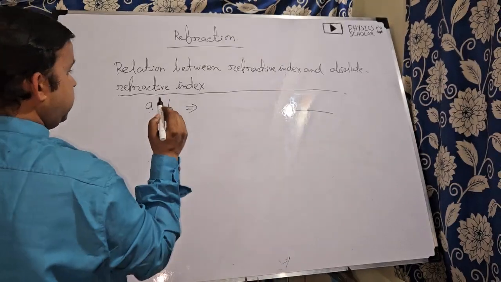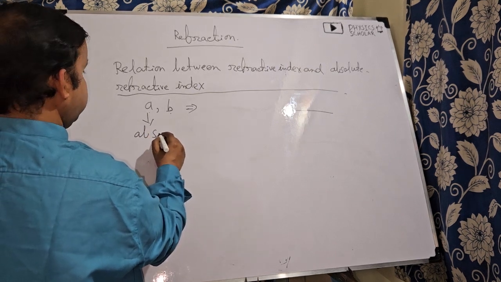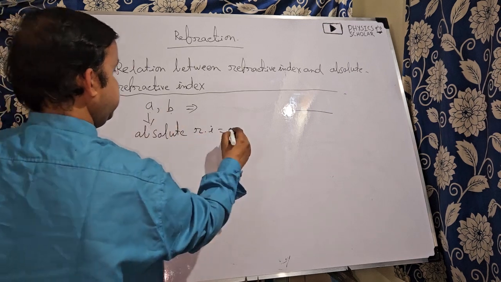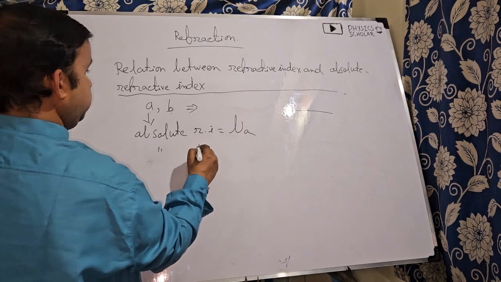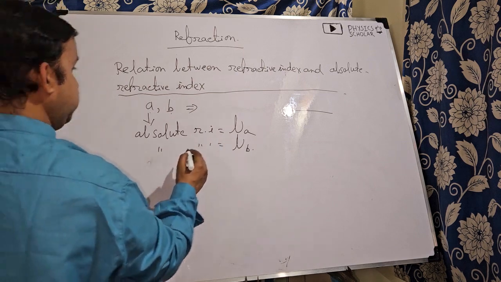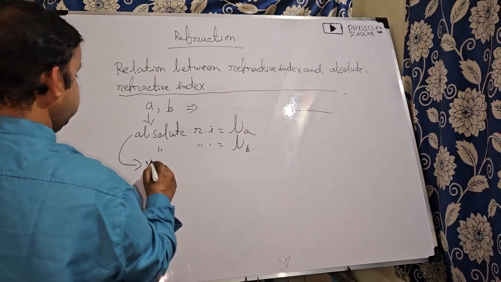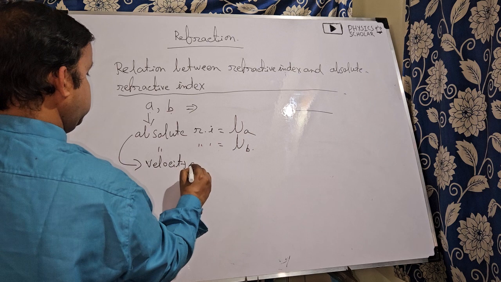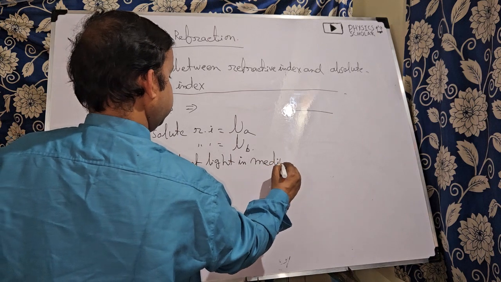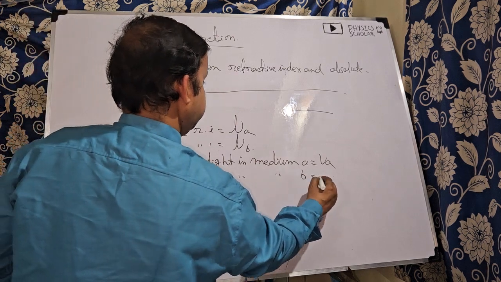So if A and B are the two media, and the absolute refractive index of medium A is suppose mu A, and the absolute refractive index of medium B is suppose mu B. Suppose the velocity of light in medium A is VA, and the velocity of light in medium B is suppose VB.